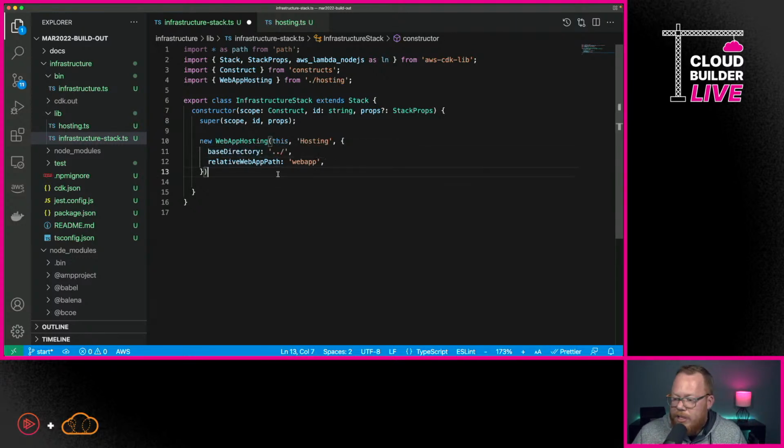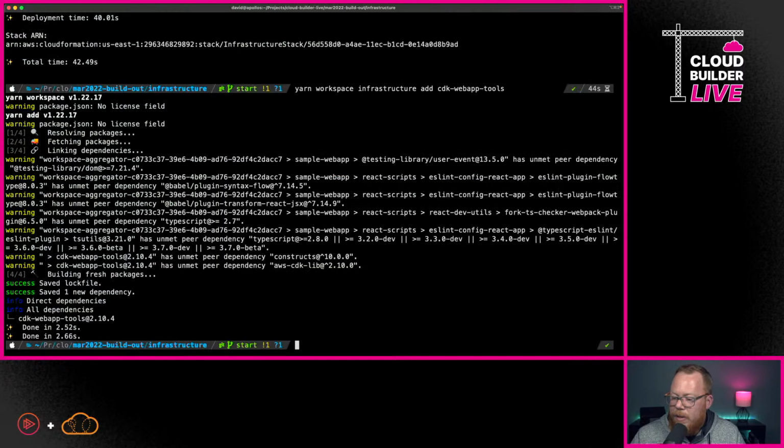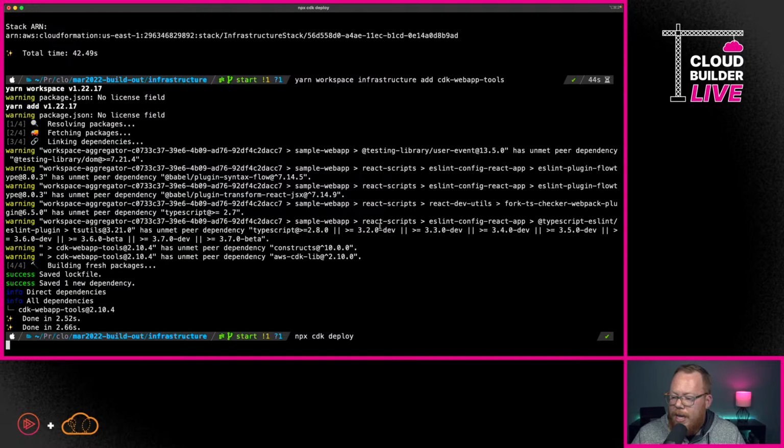And once we have this in place, if I were to actually now go in and save this, and then we were to go in and run CDK deploy, we actually would see how this works. So I'm going to go ahead and run the CDK deploy command. And it's going to start the process of going through this.